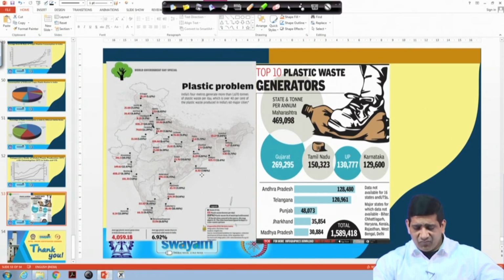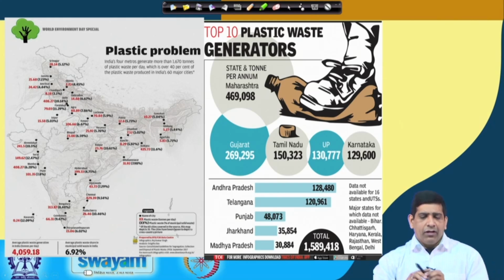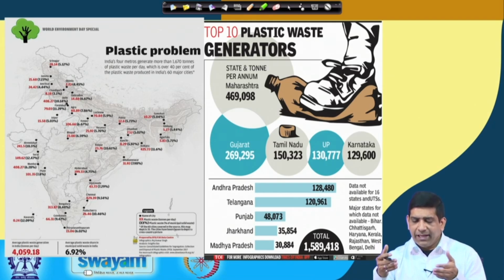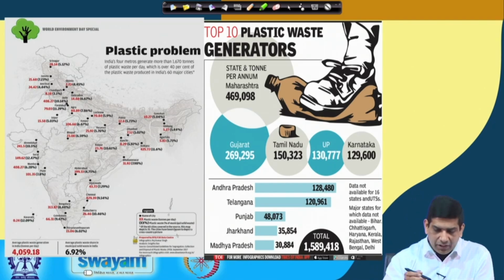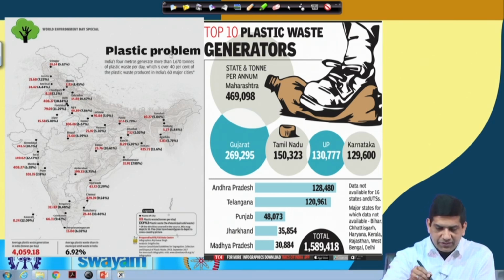We are seeing plastic pollution being highlighted in media. Top 10 plastic waste generators in India: Maharashtra leads the pack, then we have Gujarat, Tamil Nadu, UP, Karnataka, Andhra Pradesh, Telangana, Jharkhand and Madhya Pradesh. And if you look at India's metros, Mumbai metro generates more than 1617 tons of plastic waste.